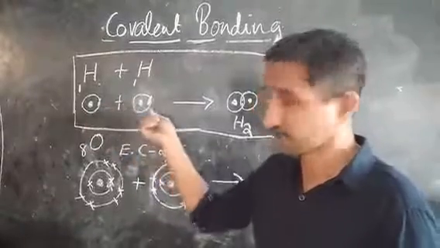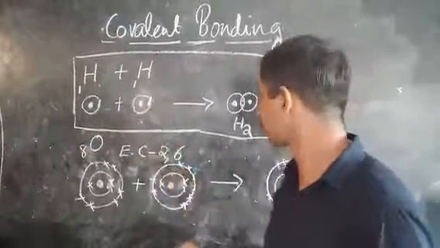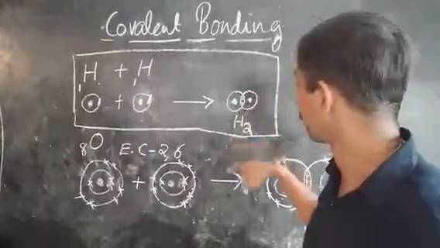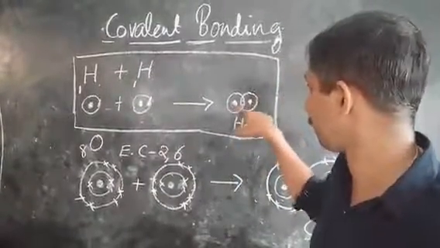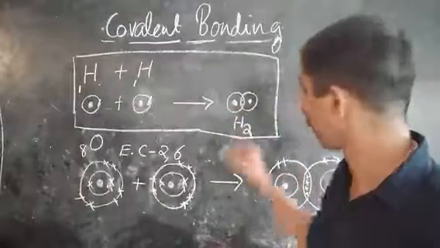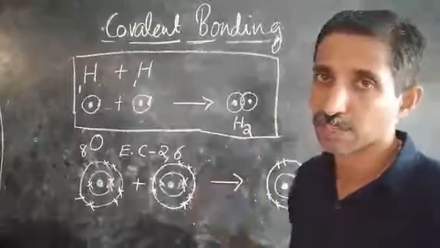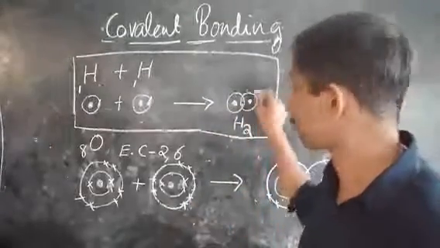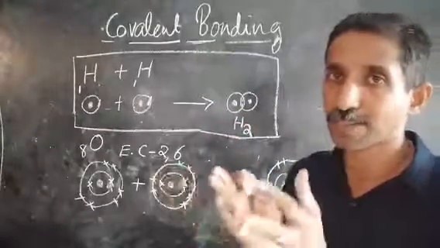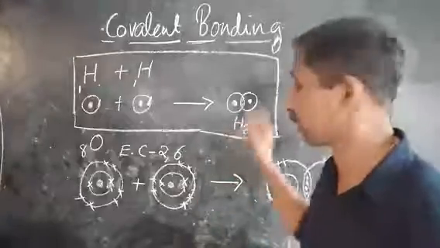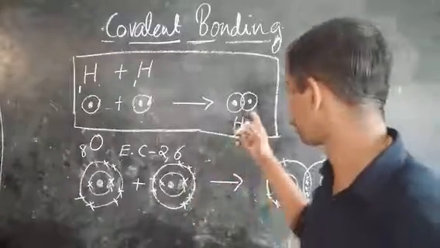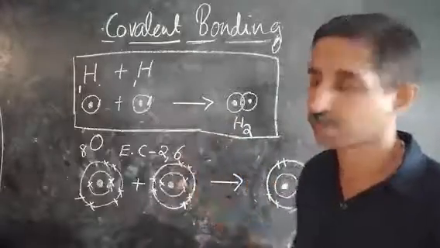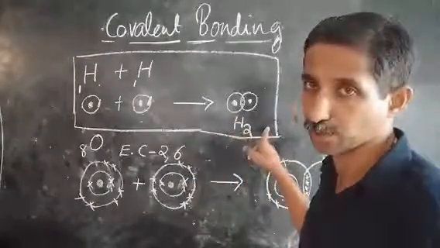So when these two hydrogen atoms are in contact, they will contribute their electrons, one each. They come in common and are available for both hydrogen atoms. Both these electrons, one from every hydrogen atom, are kept somewhere in the mid of both the combining atoms, available for both, and that results in the formation of a molecule of hydrogen, that is H2.